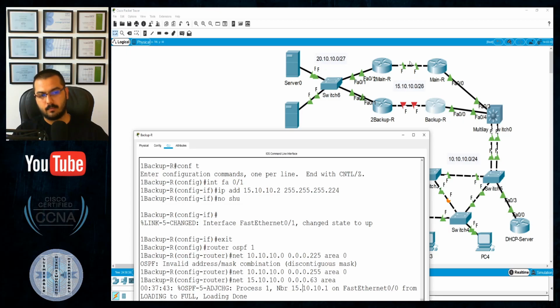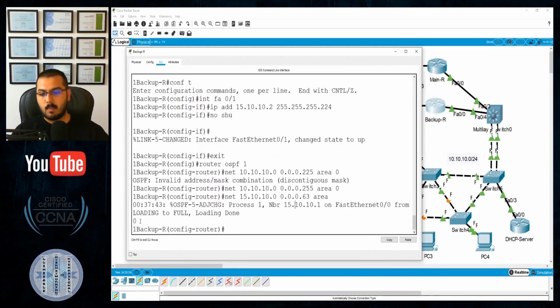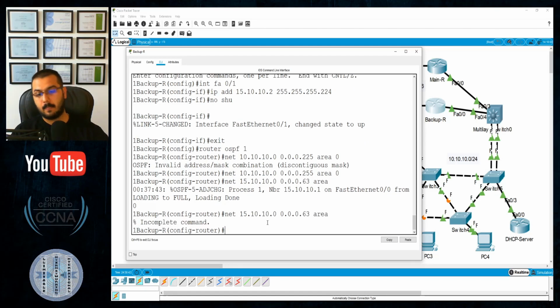My 0 is here. I did type 0 at the same moment it was shifted below. So the command was accepted. If I had typed the command the other way, there would always be a message saying incomplete command, but because I typed it correctly and the 0 was here, it was accepted and taken by the router.